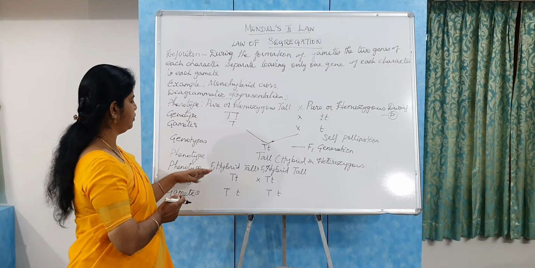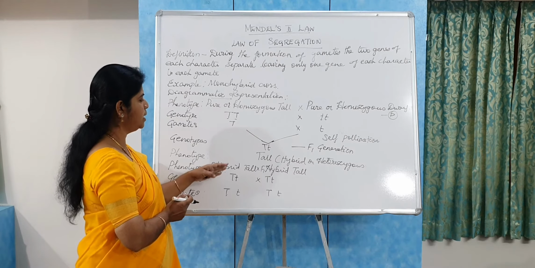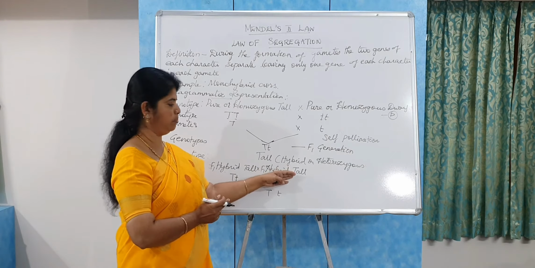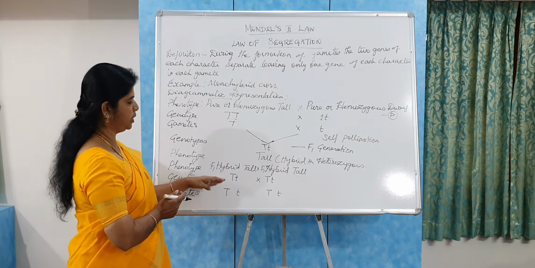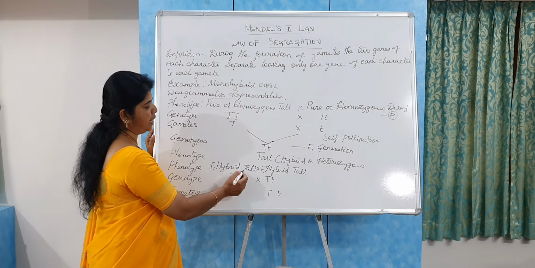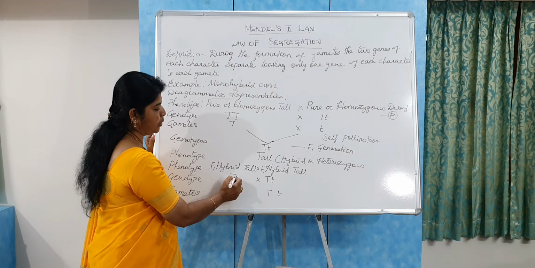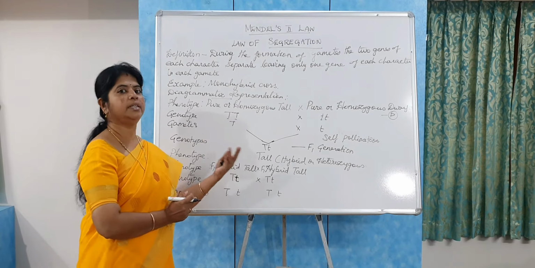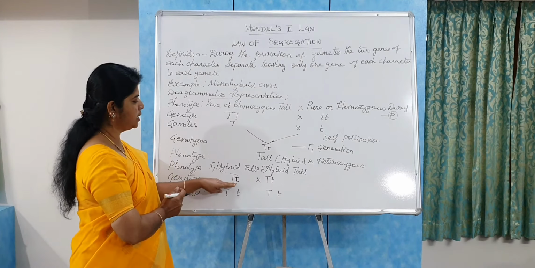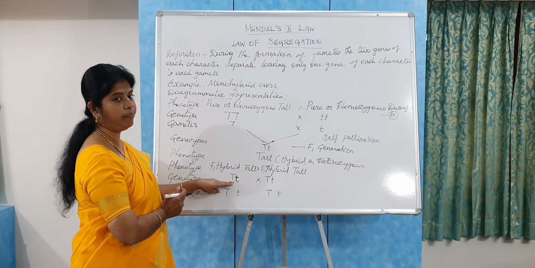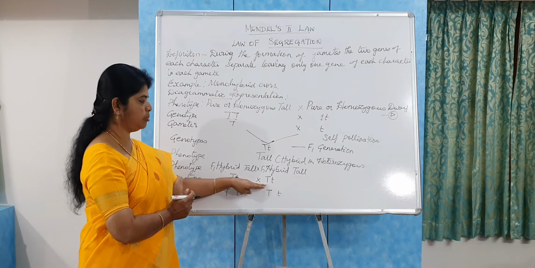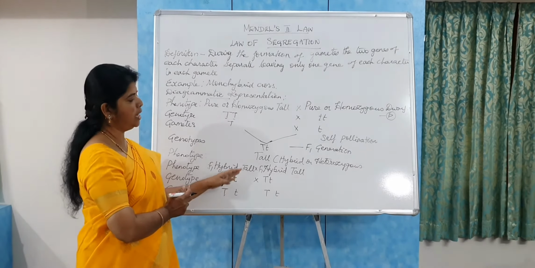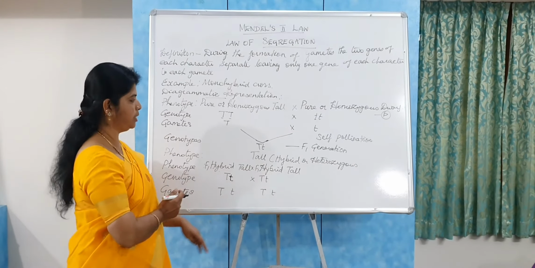So here, the phenotype of this cross, you can see, is an F1 hybrid tall plant, and he crossed it with the F1 hybrid tall plant. And here the genotype you can see is a hybrid. So only later did he come to know that a recessive character is present but not expressing. So he denoted it as the dominant T and the recessive t, and then dominant T and recessive t. So he crossed the F1 hybrid tall with the female F1 hybrid tall plant.